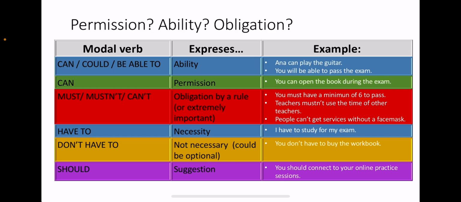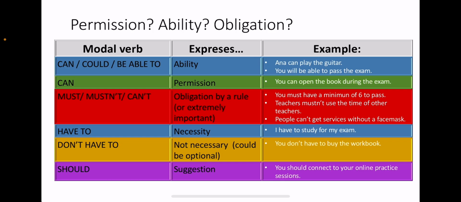Now, must, mustn't, and can't, they are expressing obligation or rule. Remember that must or the negative mustn't expresses rules or something that is extremely important. And can't, obviously, is something that you don't have the permission for. So it's an obligation.